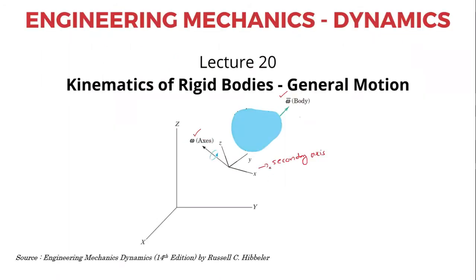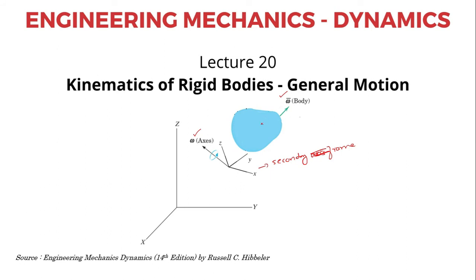That indicates that the secondary frame is undergoing an angular velocity omega with respect to the xyz, and the entire rigid body is undergoing some angular velocity with respect to the moving frame here. Or in other terms, it is undergoing an angular velocity omega bar with respect to the capital xyz. So both omega and omega bar are different, not equal.